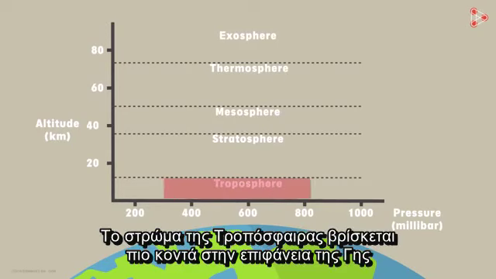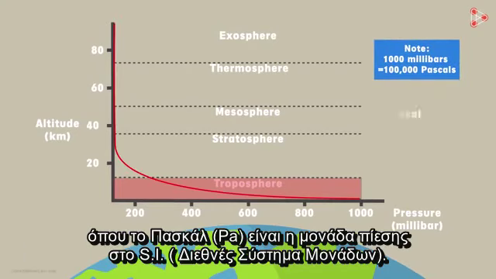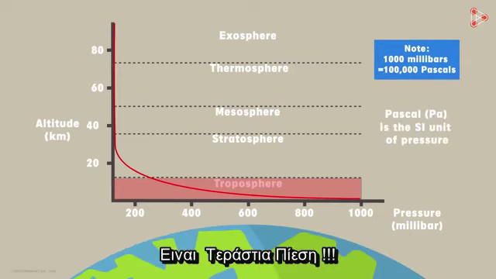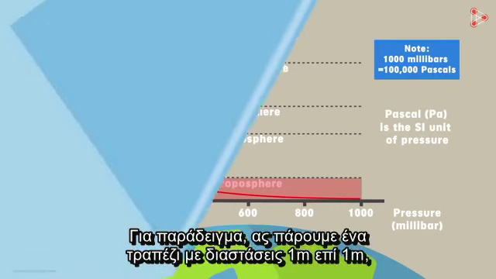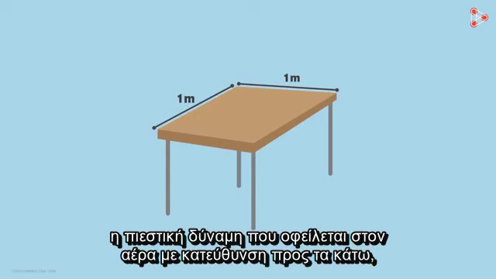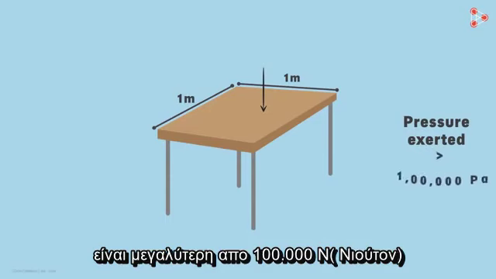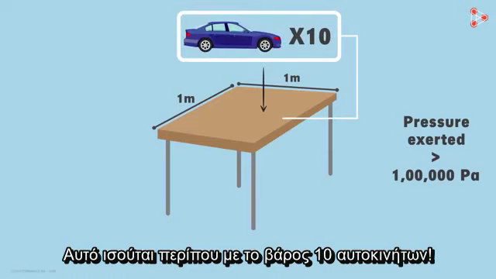The troposphere layer is closest to the surface of the Earth, and the pressure in this layer goes up to 100,000 Pascal, where Pascal, represented by Pa, is the SI unit of pressure. This is massive pressure. This pressure pushes and pulls the objects on the surface of the Earth. For example, if I take a table with the upper surface of 1 by 1 meter, the pressure exerted by the air on the table in the downward direction is greater than 1 lakh pascals. This is equivalent to 10 cars being put on this table.